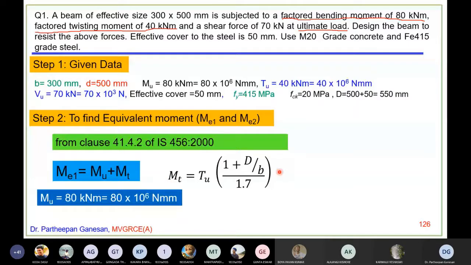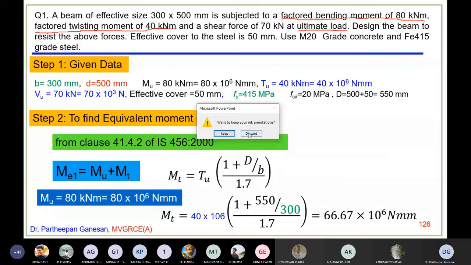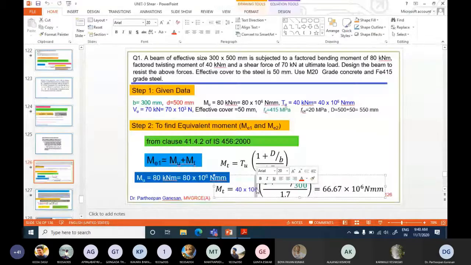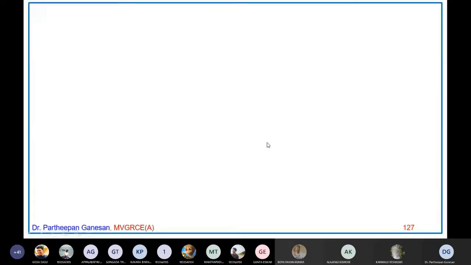So this should be 10 power 6. It's not 106, it is 10 power 6. There is a mistake here. Actually, I wrote it correctly, but when it is transformed, it always changes. Okay.